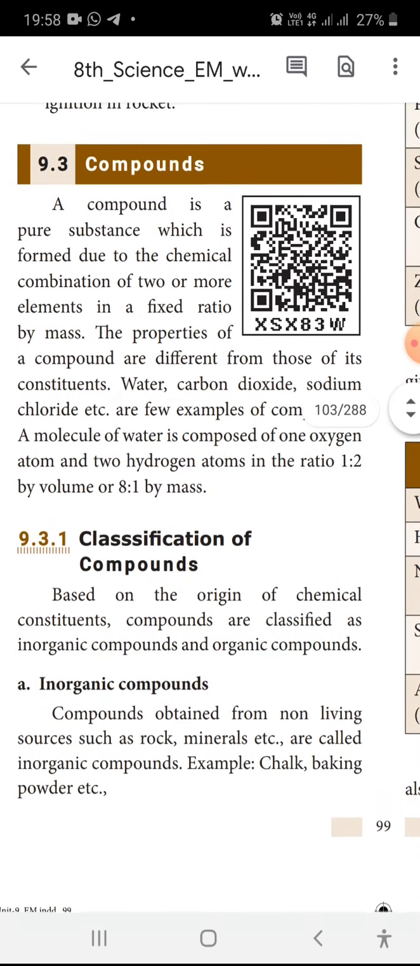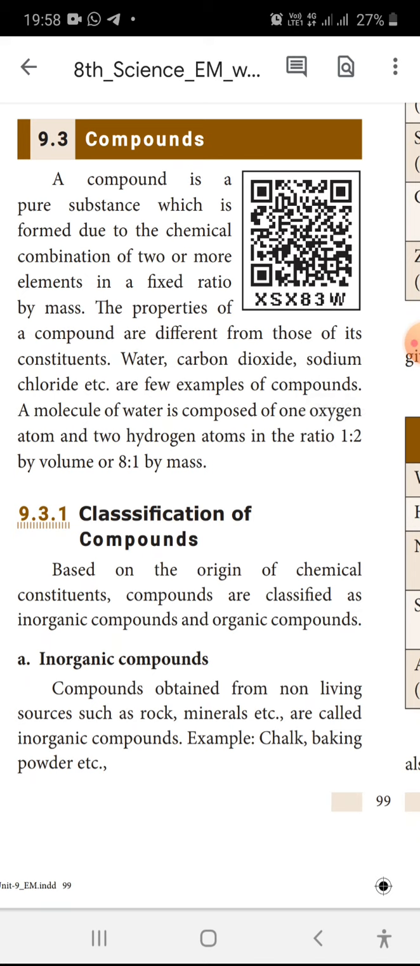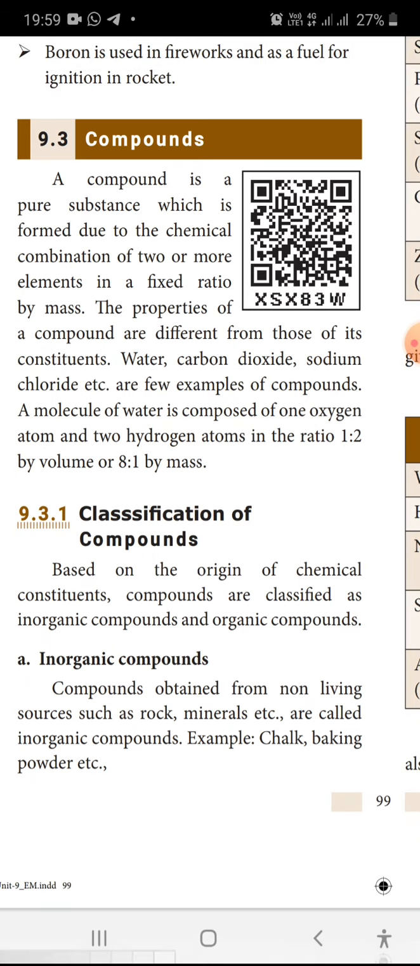Now we are going to learn about the compound. A compound is a pure substance formed due to the chemical combination of two or more elements in a fixed ratio. For example, water. Water consists of two molecules of hydrogen and one molecule of oxygen. Hydrogen is in the gaseous state and oxygen is also in the gaseous state. But when combined, these two gases form a liquid in a fixed ratio, two molecules of hydrogen and one molecule of oxygen. By volume, it will be in the ratio of 8:1.